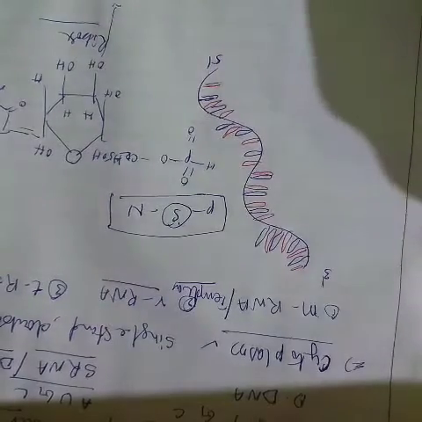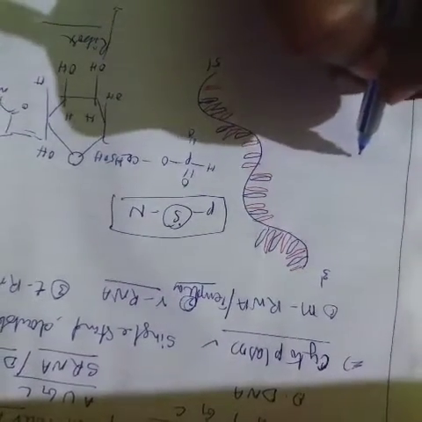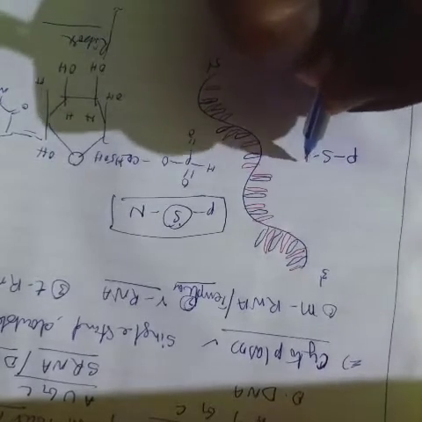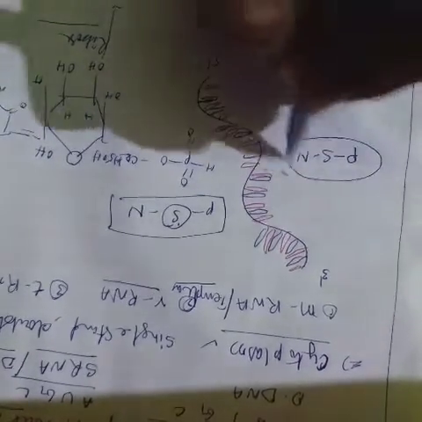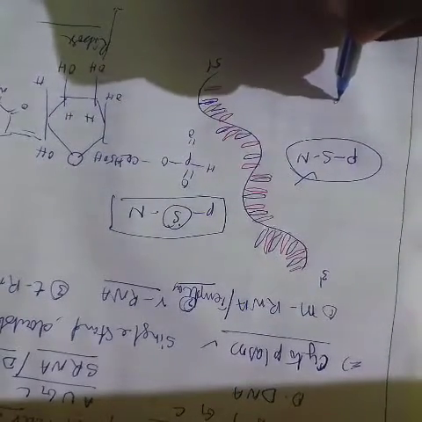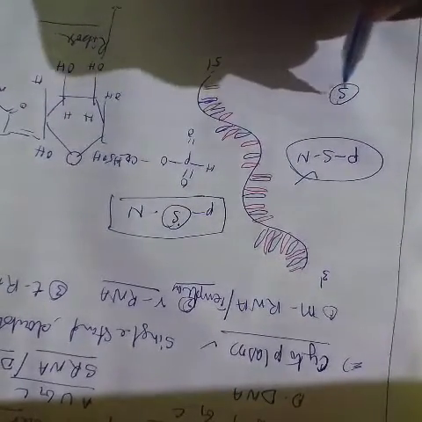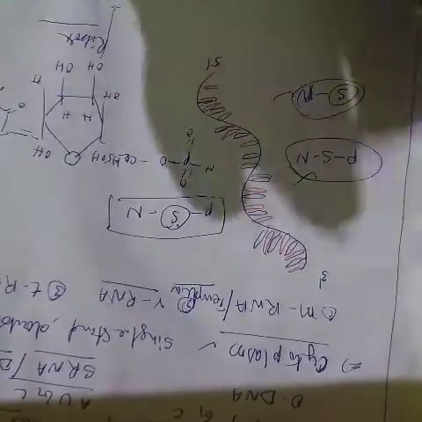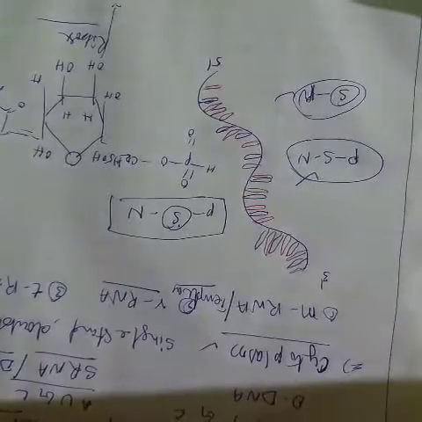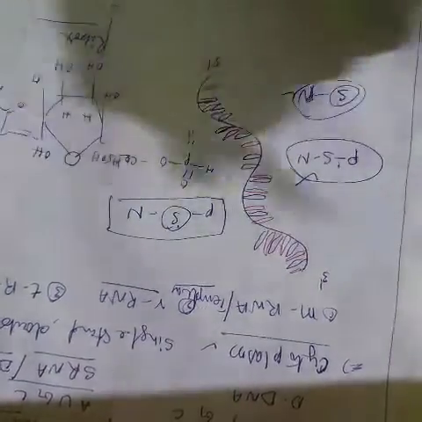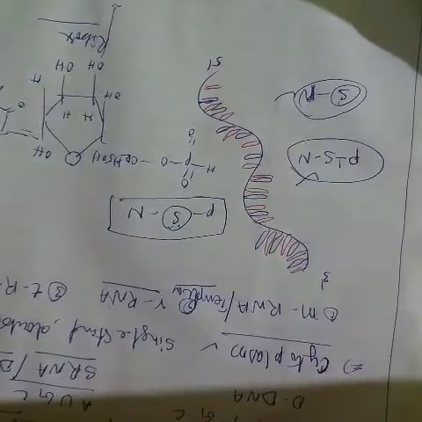So nucleotide means one pentose sugar, phosphate molecule and nitrogen base pair is called a nucleotide. Nucleoside means pentose sugar and nitrogen base pair is called a nucleoside. So nucleoside, nucleotide. RNA is also containing nucleoside and nucleotide. So we are observing the RNA structure.